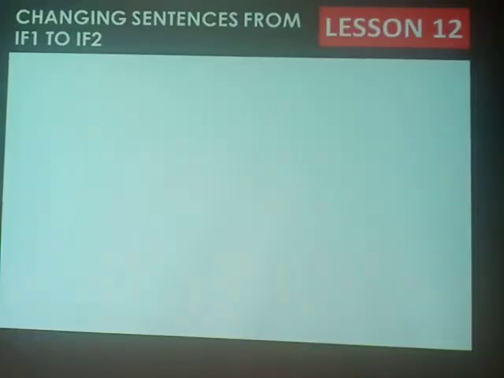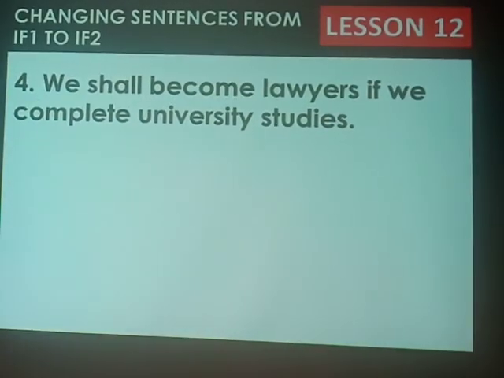We come to the fourth example. We shall become lawyers if we complete university studies. Change that to if two. What shall we change? Because we have shall in if two, shall must change to would. Why?